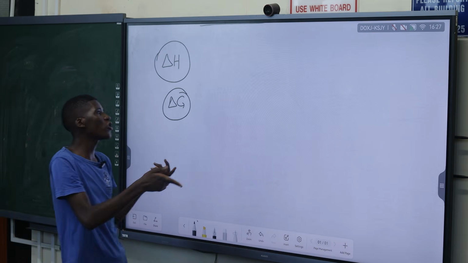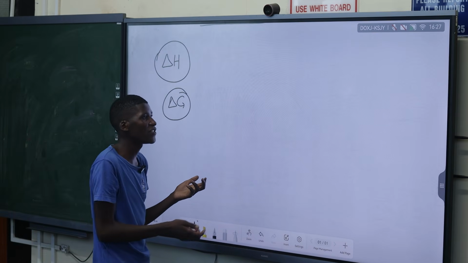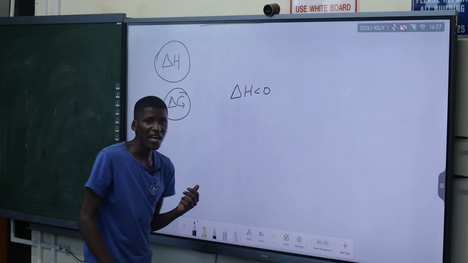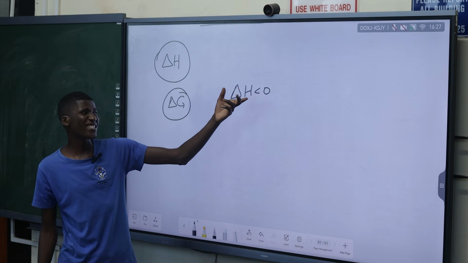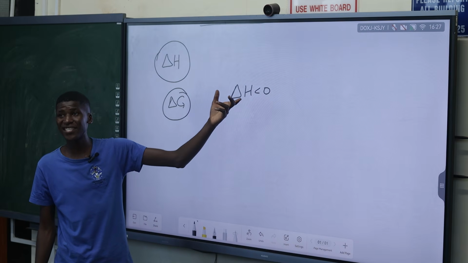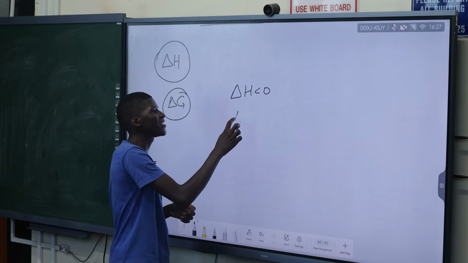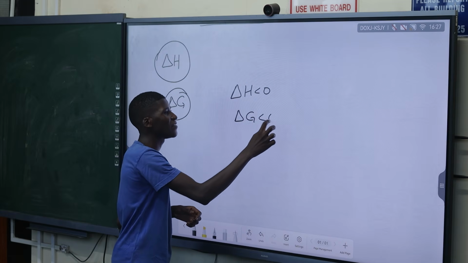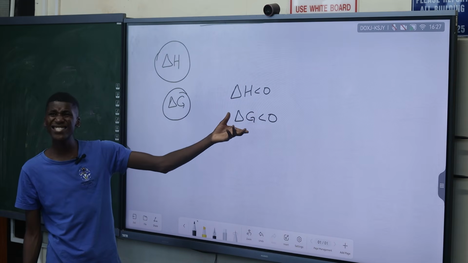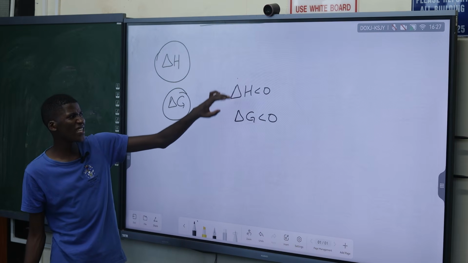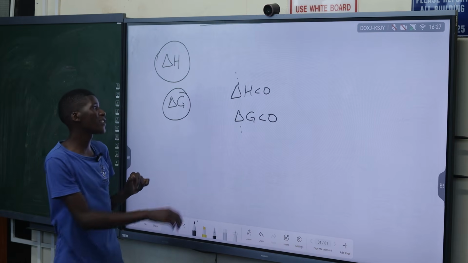Because if you go to a grade 11 student, a normal first year student, and you say delta H is negative, they will say that this is an exothermic reaction, it's releasing energy. If you go to a second year student and you say delta G is negative, this person is going to say that this is a spontaneous reaction because it's releasing energy. So all of these are energies, but they must be related.